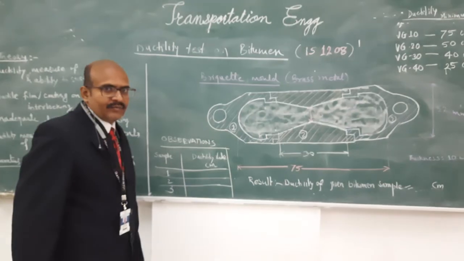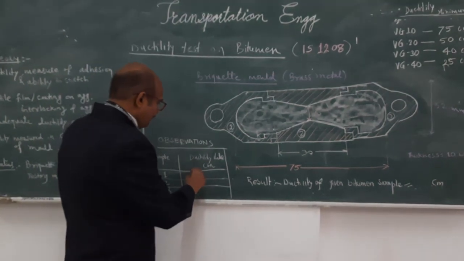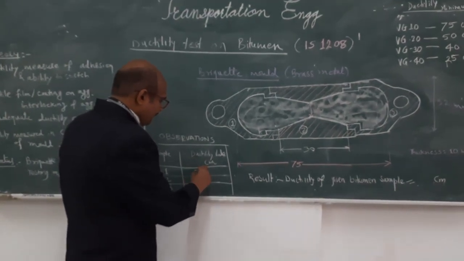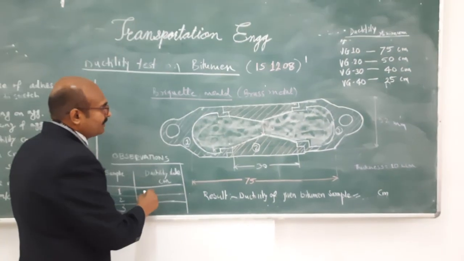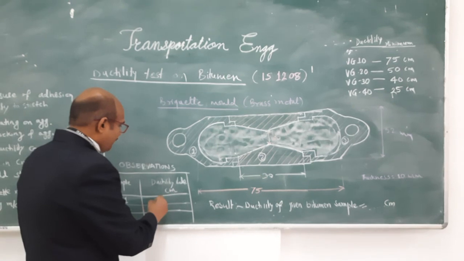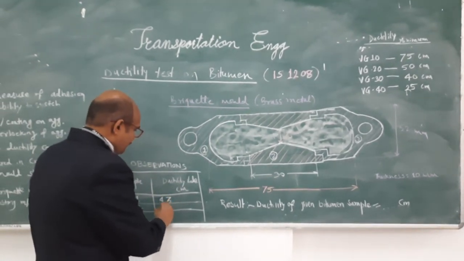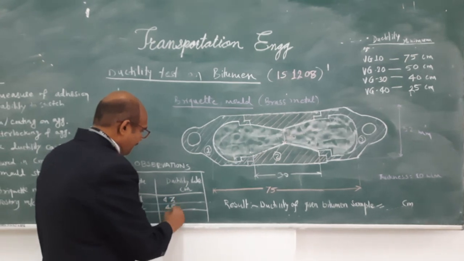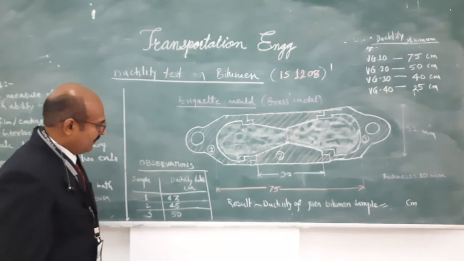After taking the observations on the ductility testing machine, we have got the result like this. As we have VG 30 grade bitumen, it may be 43. The first reading was 43 centimeter, the second was 45, and the third reading was 50.